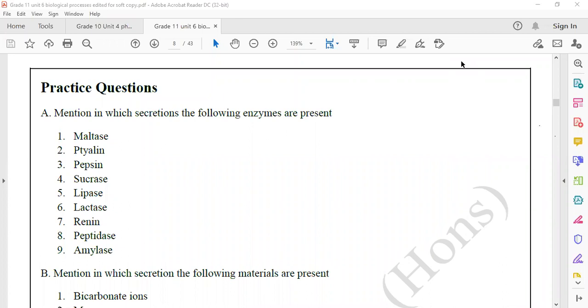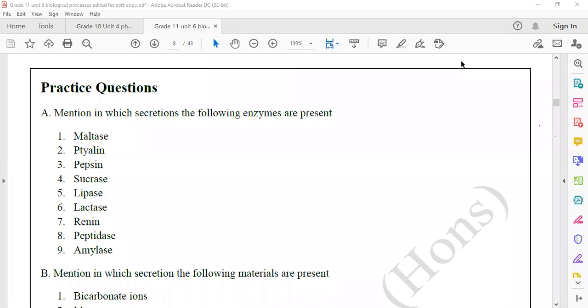Maltase is present in the intestinal juice.